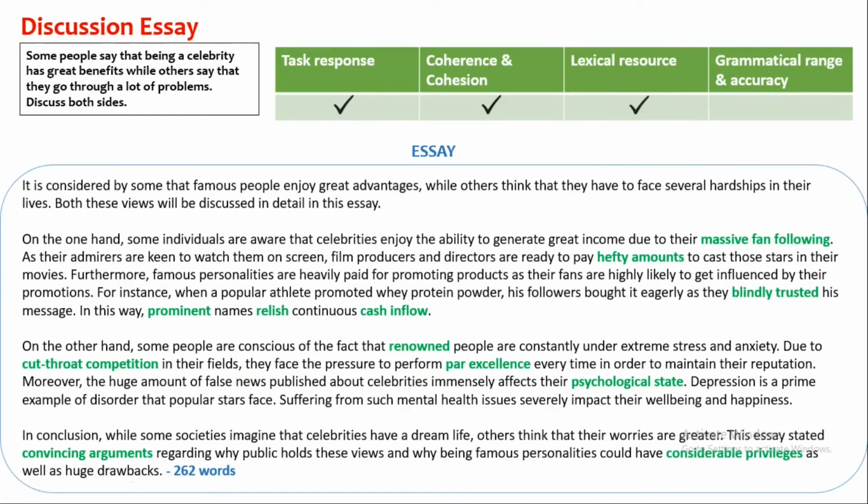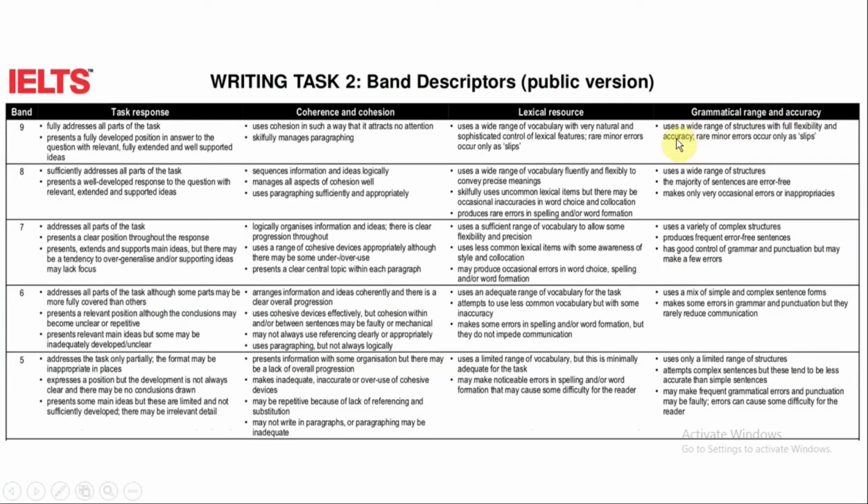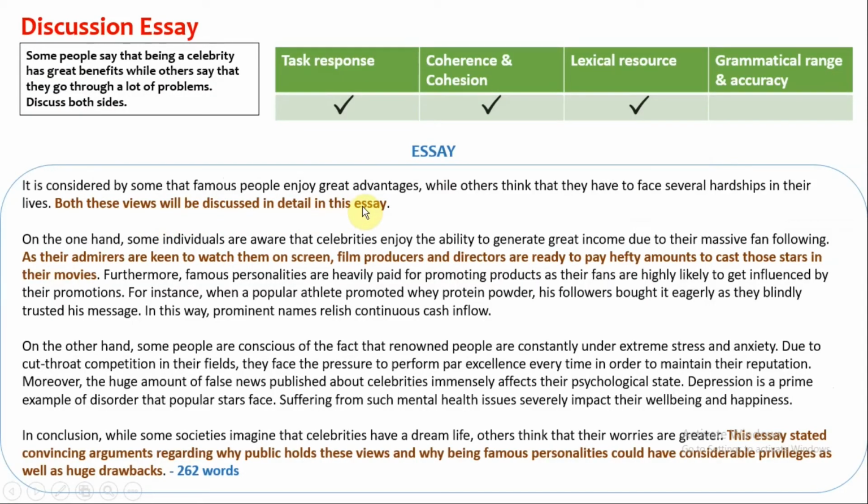Next criteria is grammatical range and accuracy. Use wide range of structures with full flexibility and accuracy. My essay has many simple, complex and compound sentence structures. Also, it has wide range of grammar with correct forms of tenses, verbs, articles, nouns, adjectives, adverbs, prepositions, along with correct spelling and punctuation. The grammar is accurate, hence grammatical range and accuracy is also satisfied for band 9.